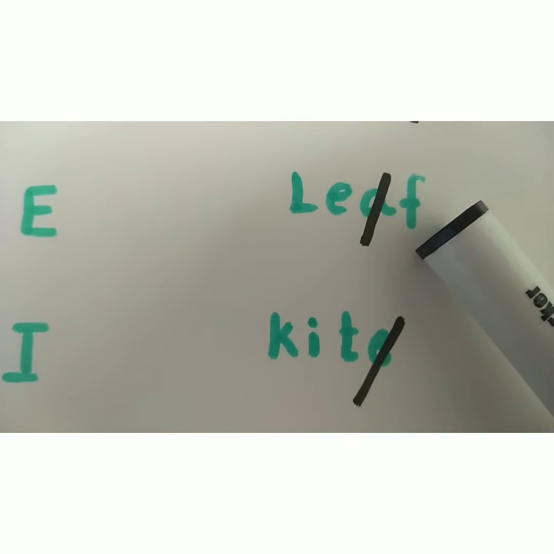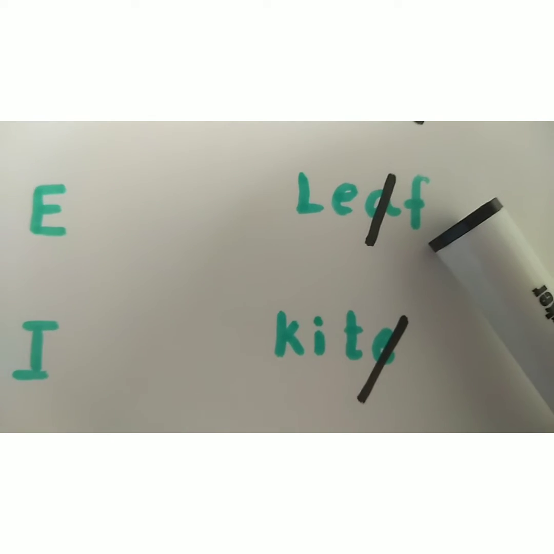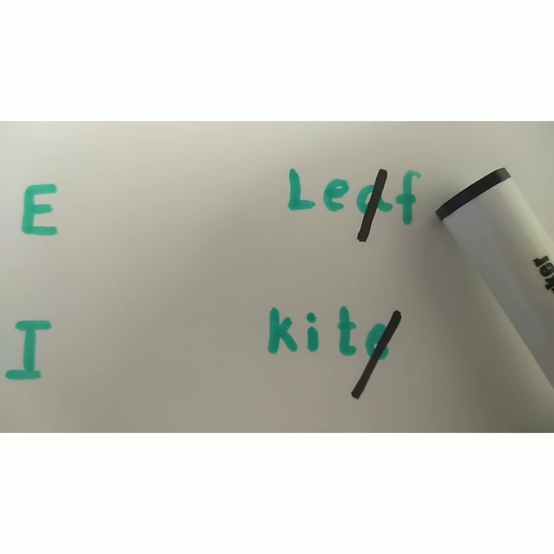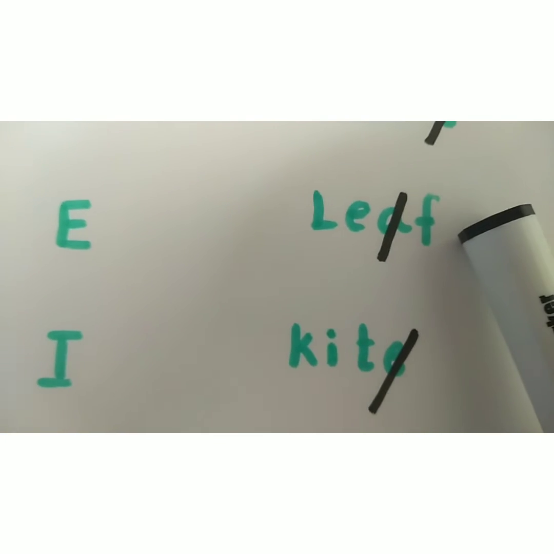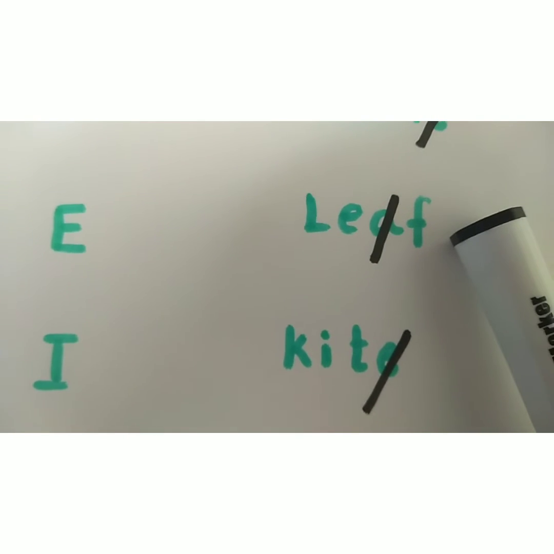Look at this word: L, E, A, F. In this word, there are 2 vowels.